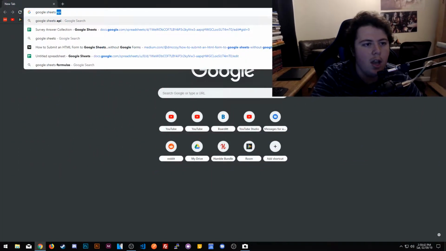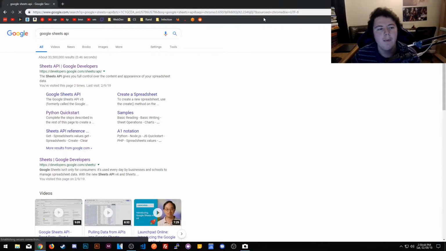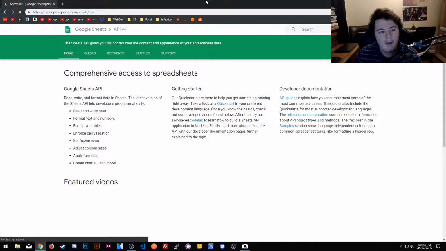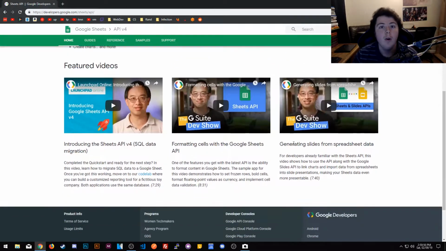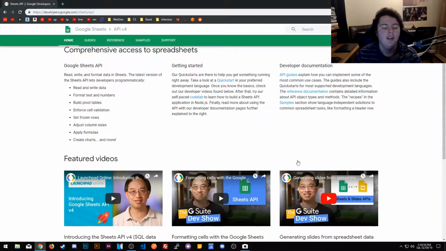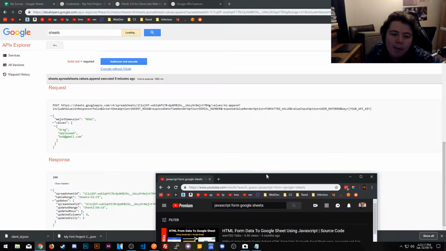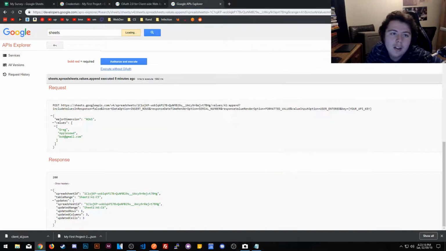So the first thing I need to do is open up Google and look up the Google Sheets API. I've already looked it up a little bit, but I don't actually know that much about it, really. It's kind of confusing, which is scaring me a little bit, but that's step one: let's figure out this API. One hour later, I have no idea what I'm doing anymore.